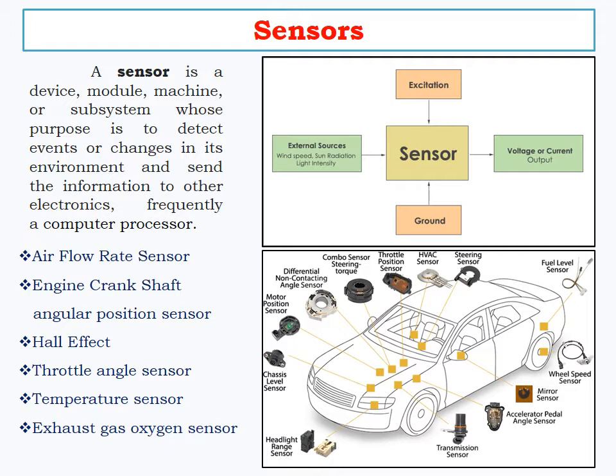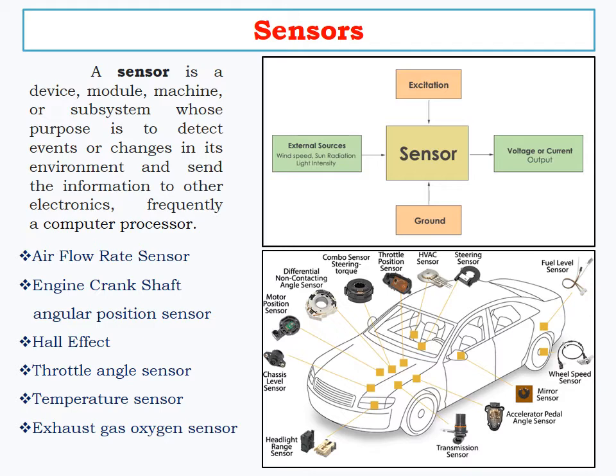These are the different types of sensors used in the car. First one, airflow rate, to find out the rate of air and density. The next one, engine crankshaft angular position sensor. It identifies the speed and position of the wheel. Next, Hall effect. It's a concept used in sensors. Throttle angle sensor. It identifies the throttle valve angle position. Next one, temperature sensor. It is a coolant sensor. Next, exhaust gas oxygen sensor. It finds the exhaust gas oxygen value in the engine.